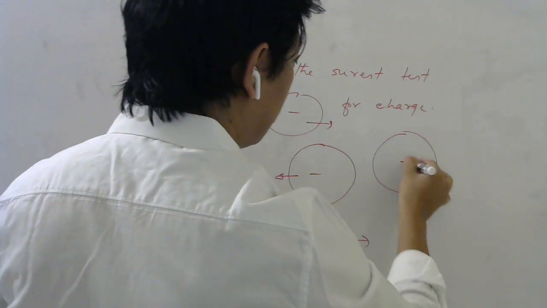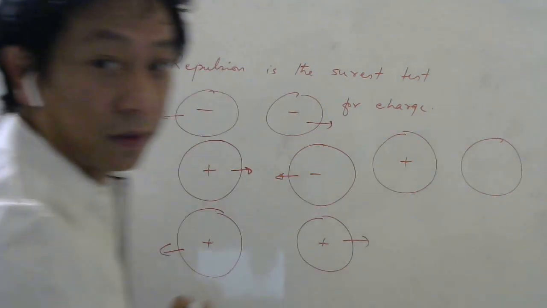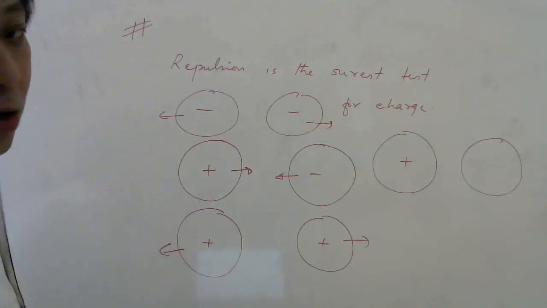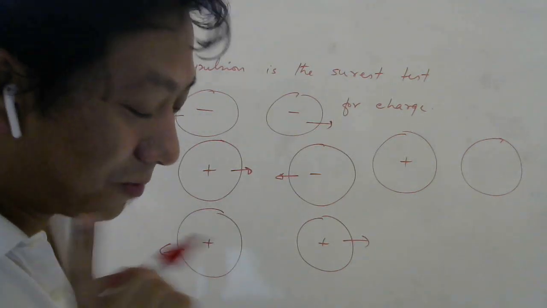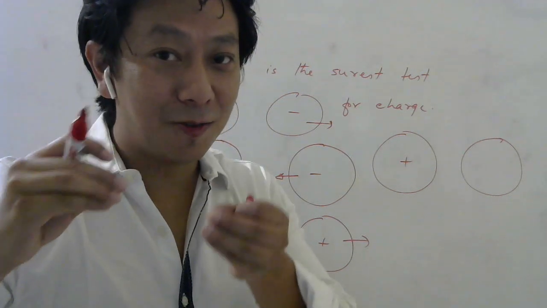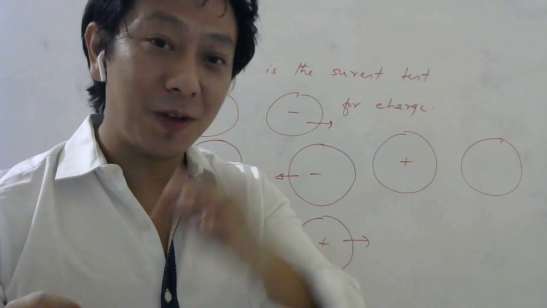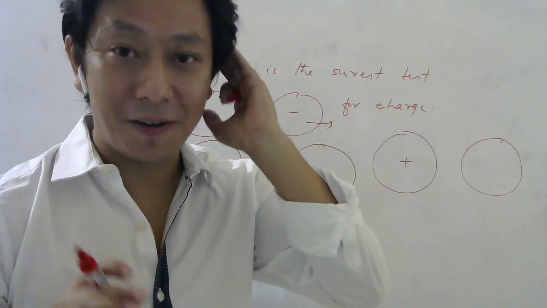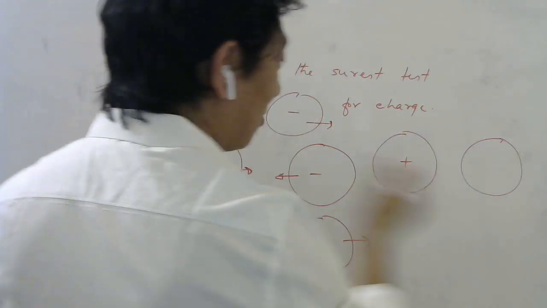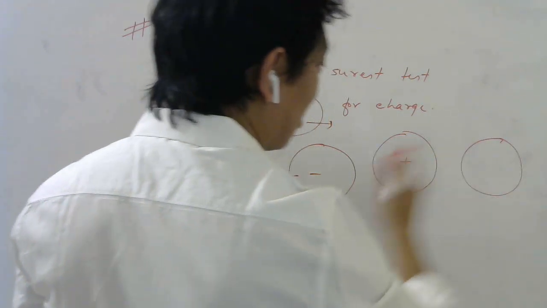Now see this. Suppose I have positive and neutral, no charge. Then what will happen? You may be thinking, oh, neither attraction nor repulsion. But mind you, I explained to you how the scale attracts those pieces of paper, even when the pieces of paper were neutral. Yes or no? So if this is positive and this is neutral, what will happen by this process called polarization?